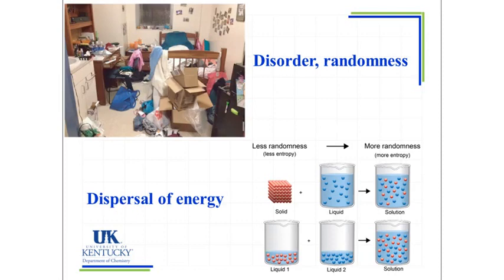A better way to look at entropy is as a dispersal of energy. If we take a solid and a liquid and combine them and we get a solution, we have dispersed the energy of the solid and liquid so that it is more random and there are more ways to arrange that energy. Therefore, we have an increase in the entropy going from reactants to products. The same thing can be said for mixing two liquids. As they mix, there are more ways to arrange those molecules, there's more dispersal of energy, and therefore an increase in the entropy.